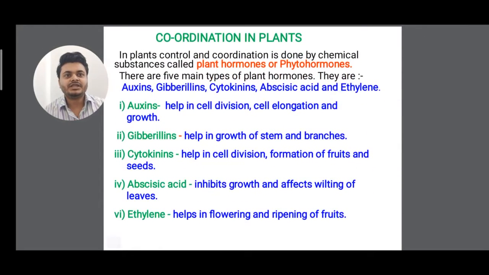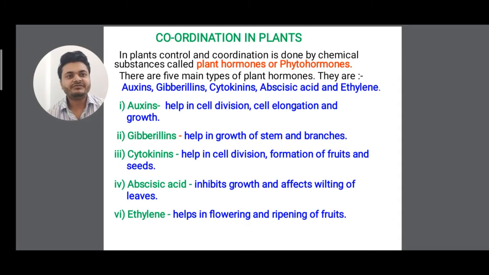First, let me come to control and coordination in plants. In the last class, I focused on control and coordination in animals. So today we'll start with control and coordination in plants. I'm following NCERT, and all the topics are given according to NCERT. In plants, control and coordination is done by chemical substances called plant hormones or phytohormones.